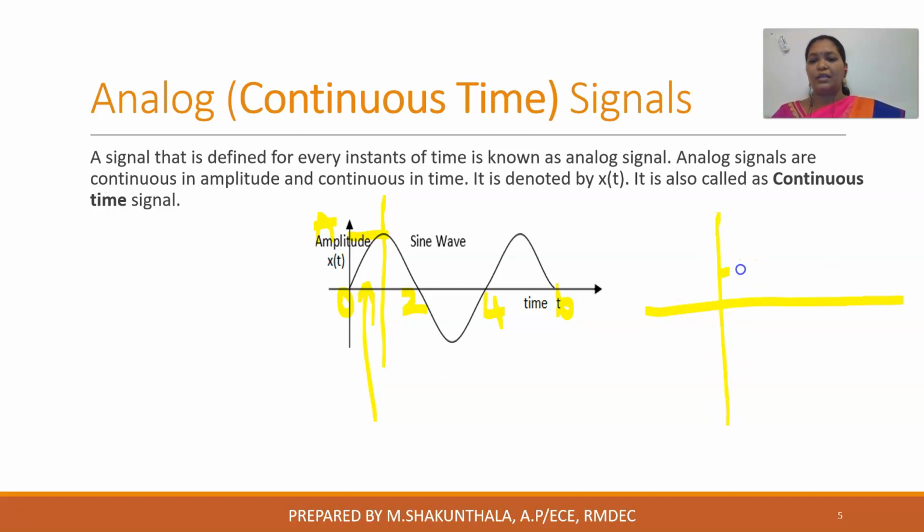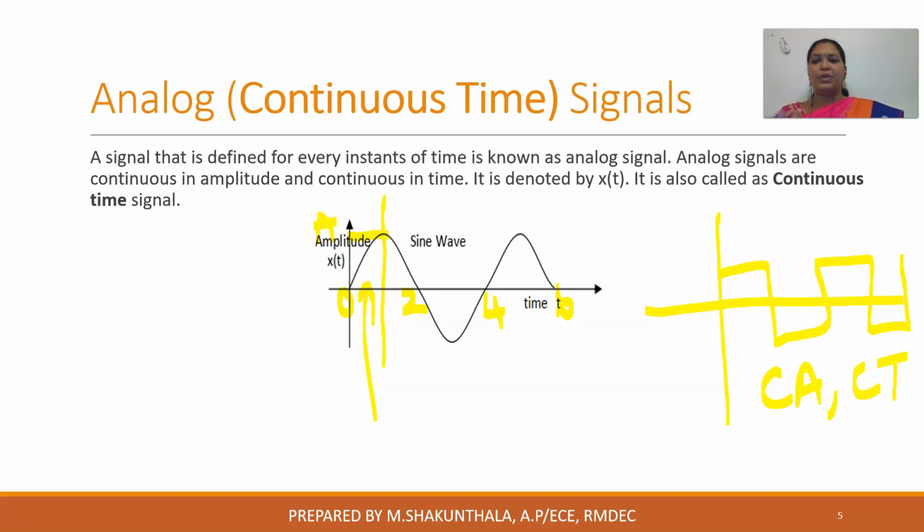So if you take some square waveform like this, it is again an example of an analog signal, because it has been continuously defined. So you can simply say an analog or continuous time signal is continuous in amplitude and continuous in time. Okay, CA and CT both. Your amplitude is continuous, your time is also continuous. Now again, what do you mean by continuous? Continuous in the sense it takes all sets of values. Okay, all sets of values in the sense it will take integers, it will take decimal point values.